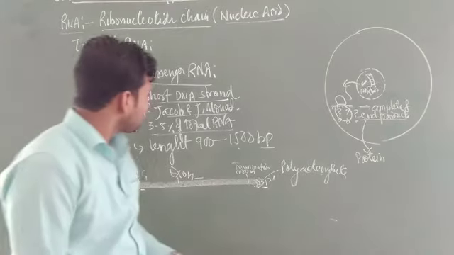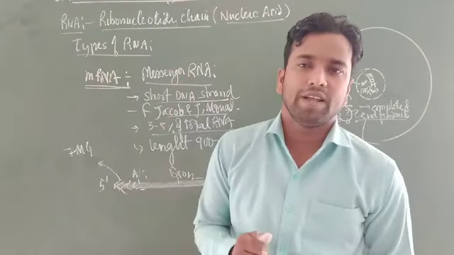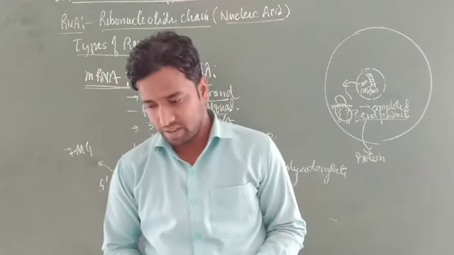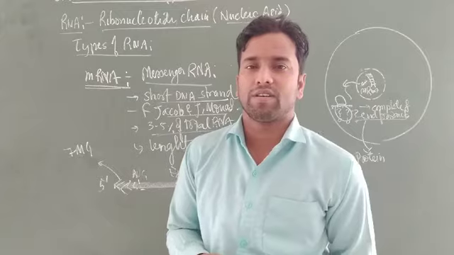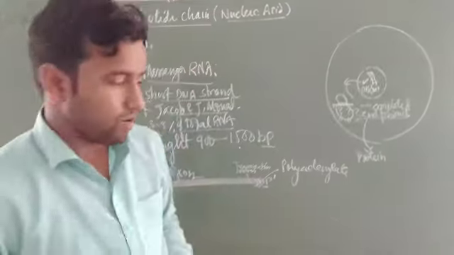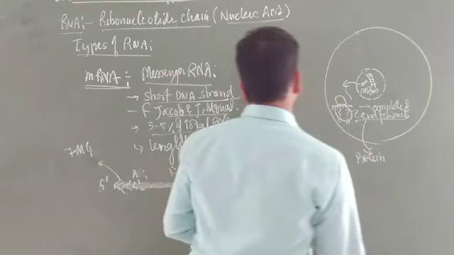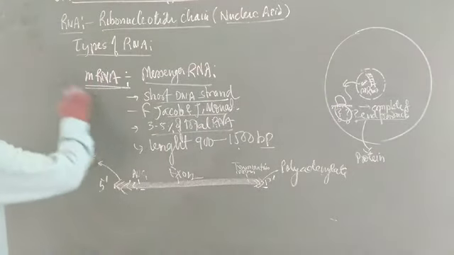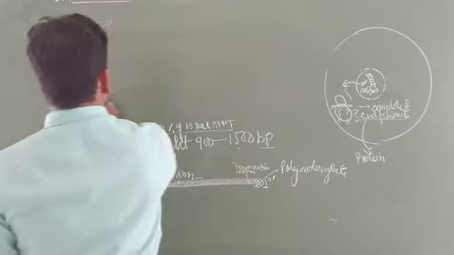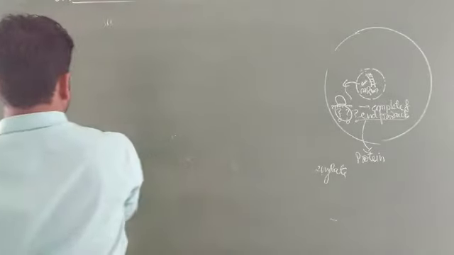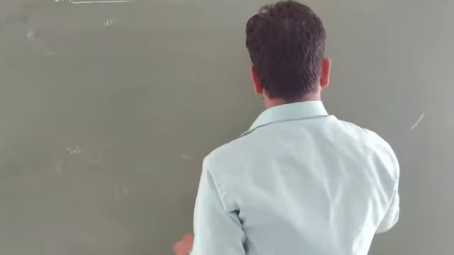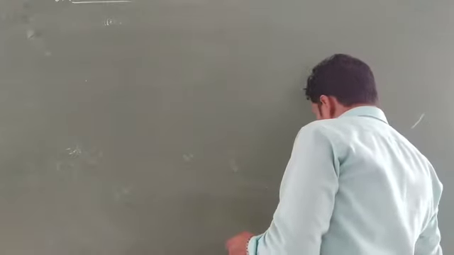Now, after messenger RNA, another small RNA is called transfer RNA. Transfer RNA is a very complex and folded structure. This transfer RNA generally carries amino acids one by one to the site of protein synthesis. They are loaded with amino acids and carry them to the site of protein synthesis. That's how the protein synthesis process will be completed.